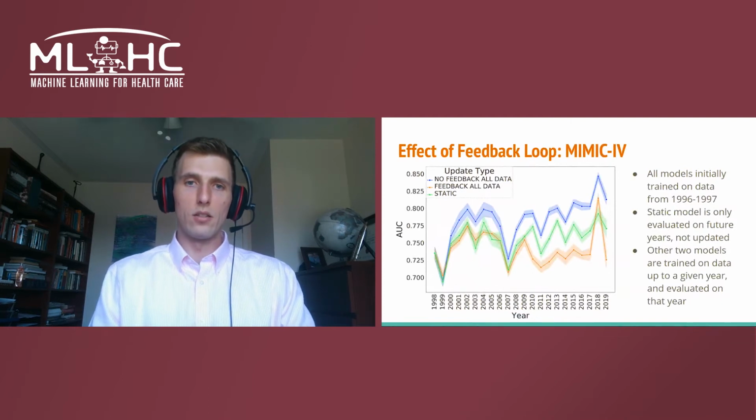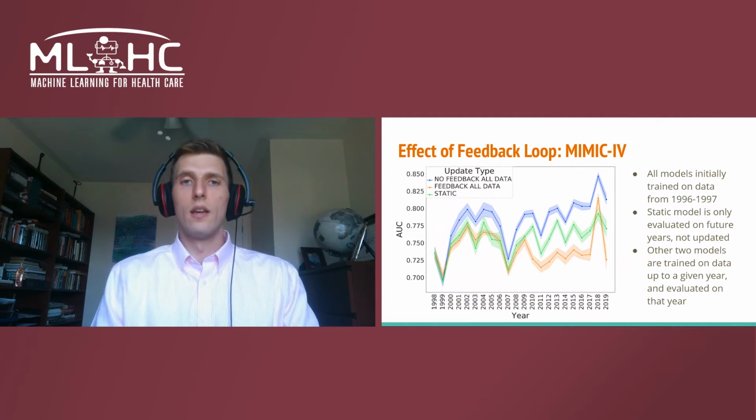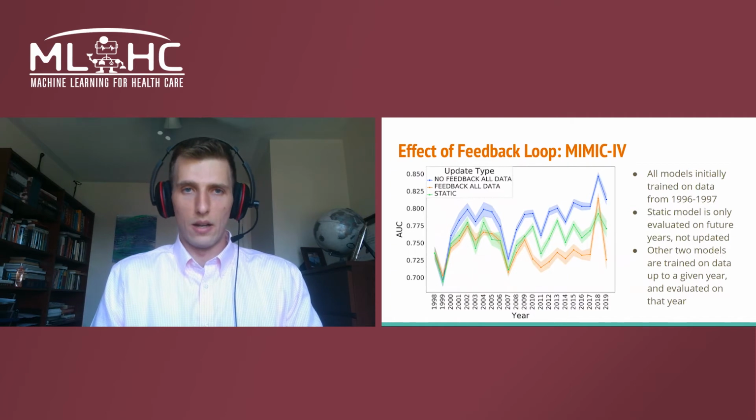The effect of feedback loops can be significant, as is seen here on MIMIC-4 data, where we are performing a binary mortality prediction task. We have three random forest models, all of which were initially trained on data from 1996 to 1997. The static model, or green line, is never updated.